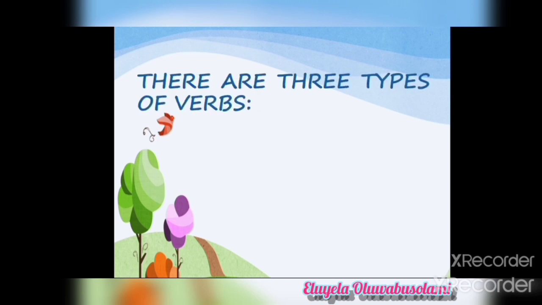Now, for the purpose of our lesson, I had to explain what a verb is so that we will understand where we are going. For the purpose of the lesson, we are going to learn the action verb. There are three types of verbs. The first one is the action verbs. The second, we have the linking verb. The third, we have the helping verb.